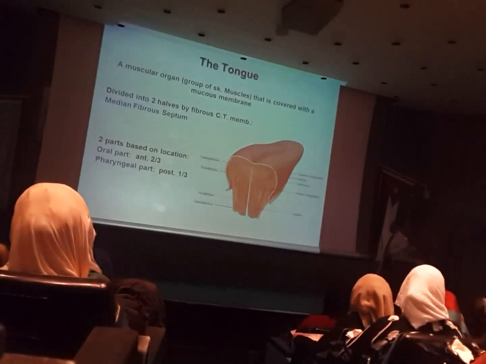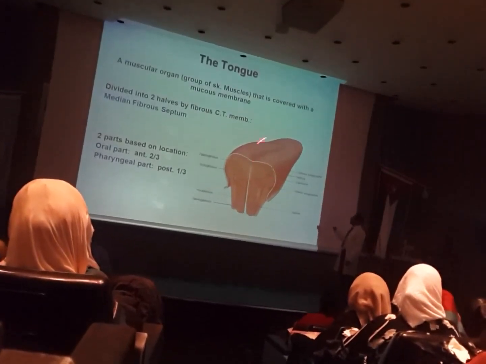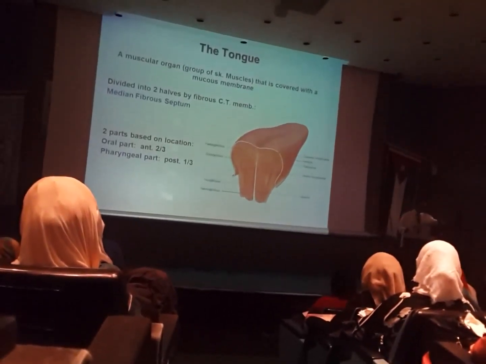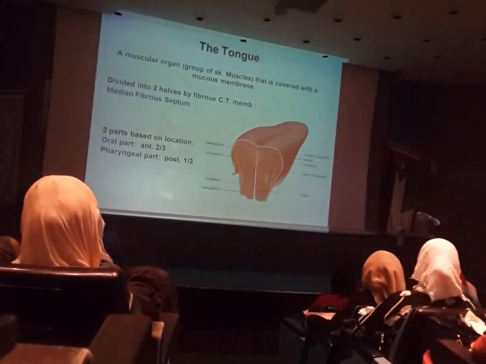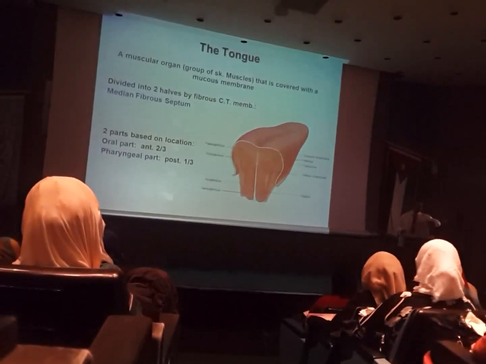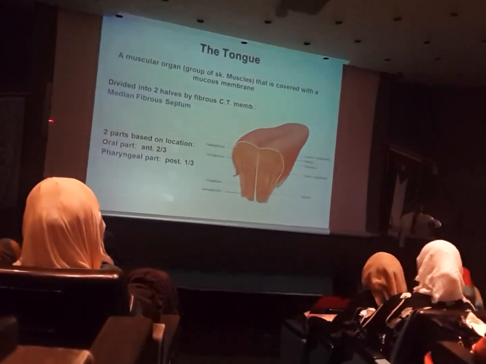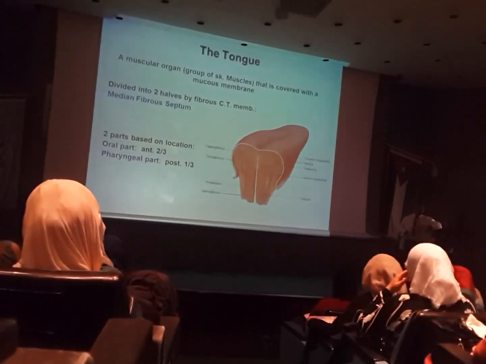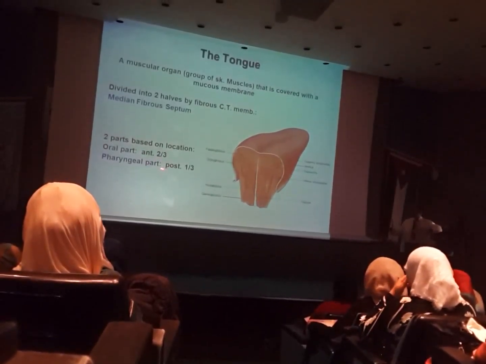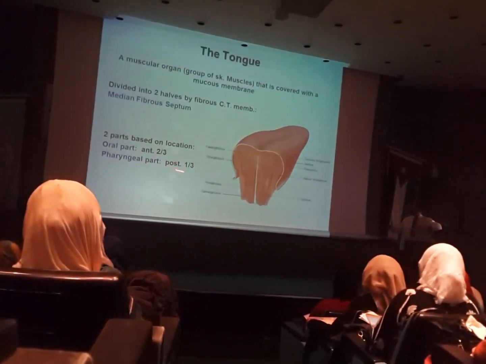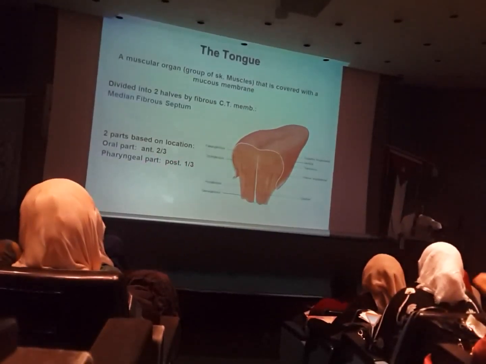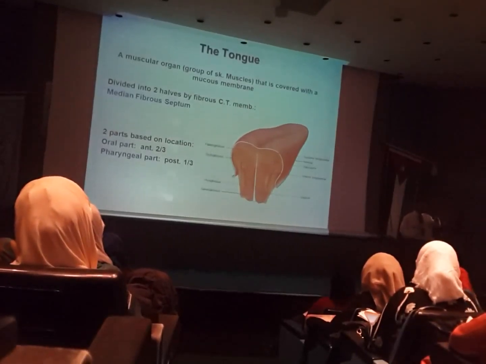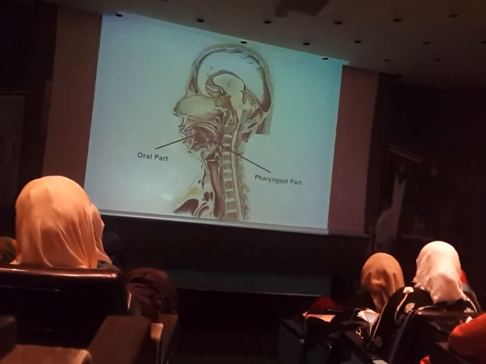The tongue, based on its location, is divided into two parts. Part of your tongue is located in the oral cavity proper, so we call it the oral part of the tongue, and this is approximately the anterior 2/3. The posterior part, approximately the posterior third, is located in the oropharynx, the oral part of the pharynx, so they call it the pharyngeal part.